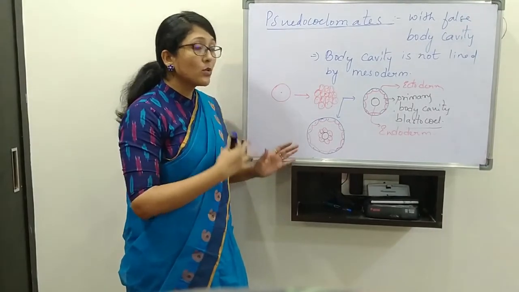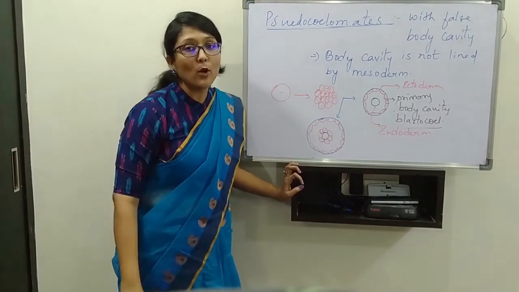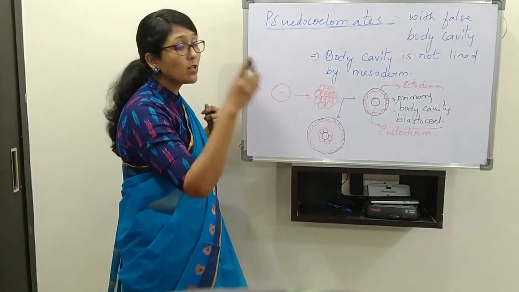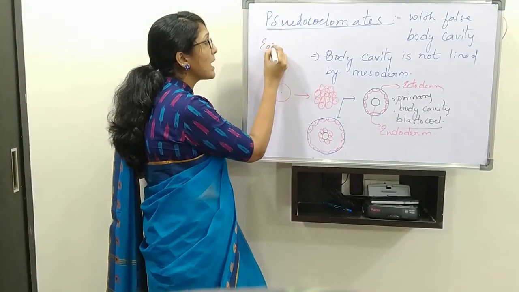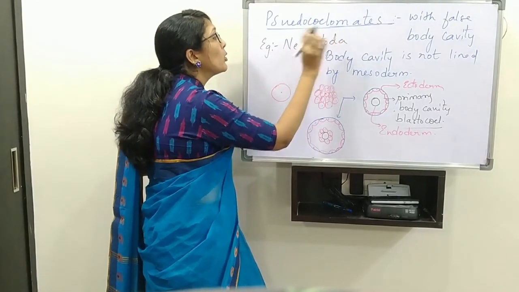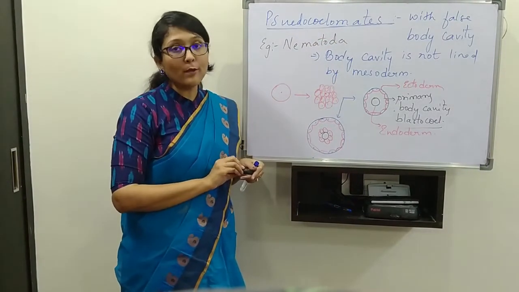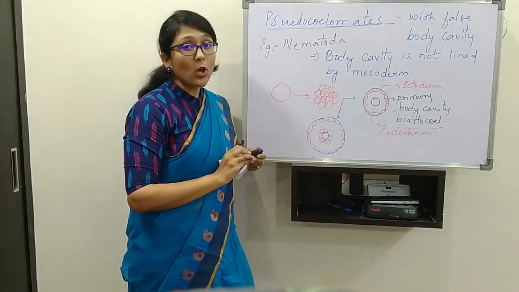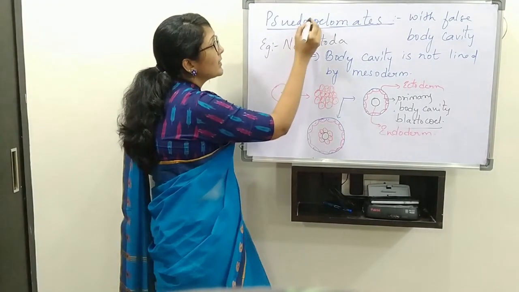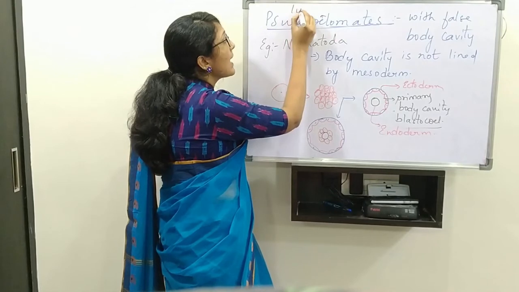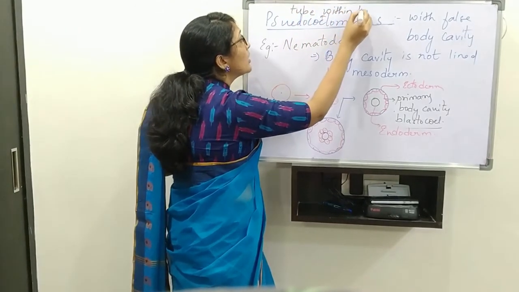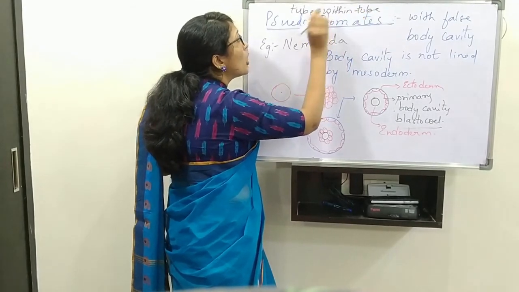This true coelom is formed in the next level of organisms. False coelom is seen in which type of organism? Only one type, for example Nematoda. Nematoda have this type of organization, which has another name: pseudocoelomates have tube within tube organization.